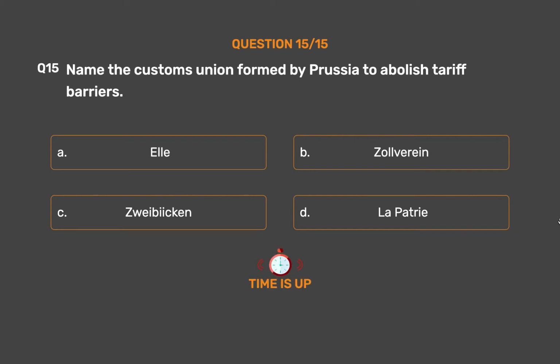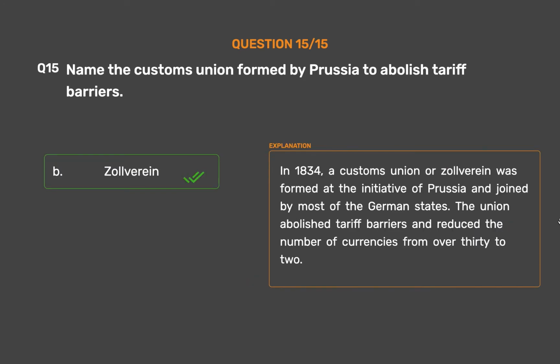The correct answer is option B. Zollverein. In 1834, a customs union or Zollverein was formed at the initiative of Prussia and joined by most of the German states. The union abolished tariff barriers and reduced the number of currencies from over 30 to 2.